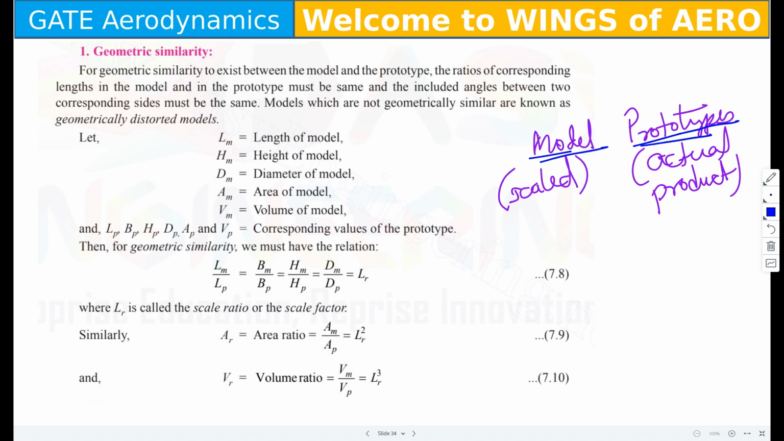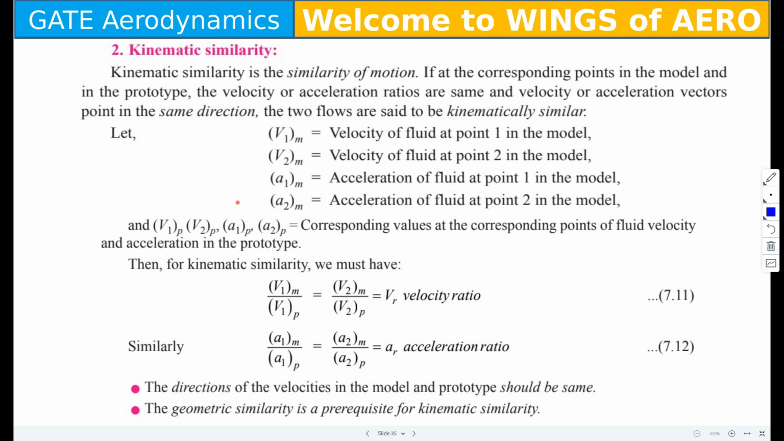Geometric means when there are the same kind of shapes and size. The name itself says that when we talk about shape and size being the same, that time we call it geometric similarity. Or you can also include your area and volume also.